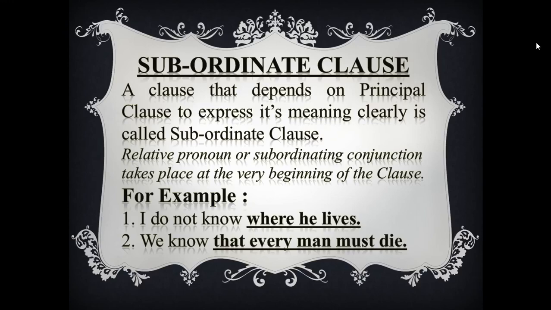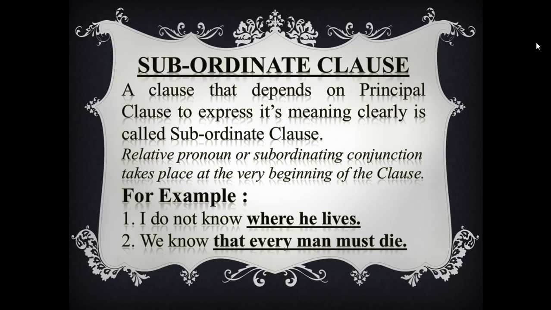I do not know where he lives. I do not know, or I don't know where he lives. Just look at the underlined clause. Where he lives. This is subordinate clause. Because if you delete the portion "I do not know", and if anybody says "where he lives", then the meaning is not clear.